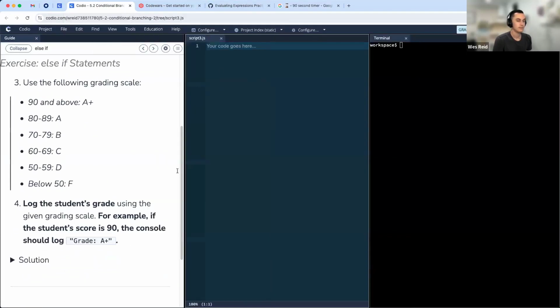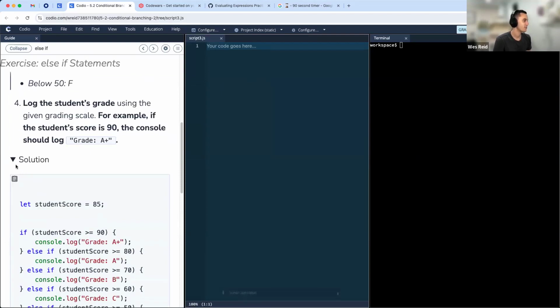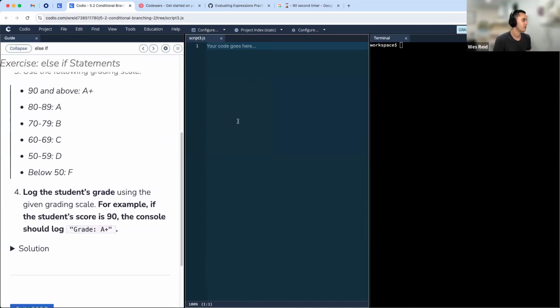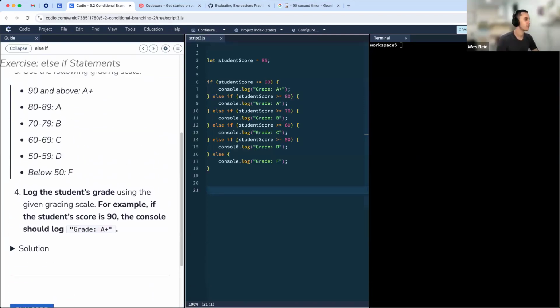All right, y'all. How'd it go? It's a lot of code to write, right? Lots of else if statements. Let's take a look. I want to copy this over just so we don't have to waste time with you all just watching me type. I don't know how interesting that is. Very well.